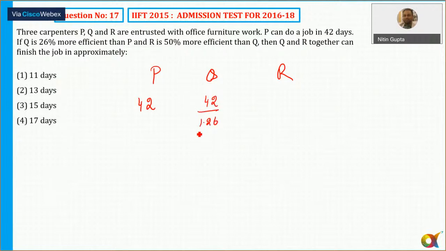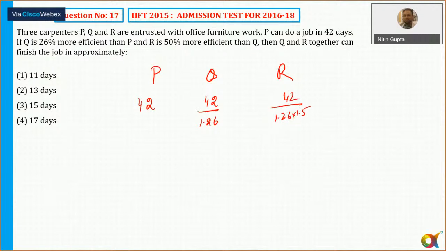The time taken by Q is going to be equal to 42 upon 1.26. And R is 50% more efficient than Q, so 42 upon 1.2 is the total time taken by R.